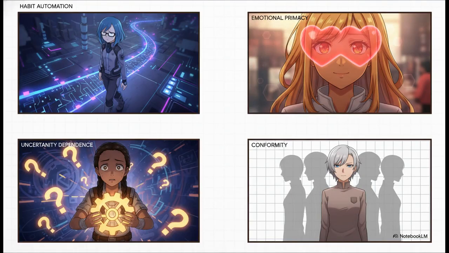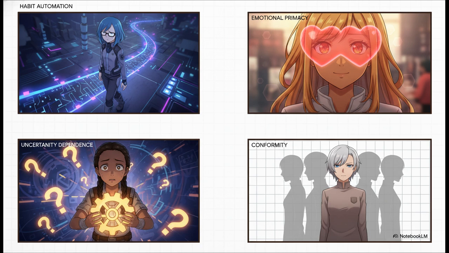These mental shortcuts basically show up in four major ways. First is habit automation. Most behavior isn't active decision-making at all. It's just a repeated pattern. Second is emotional primacy. Emotion acts as the first filter before logic ever even engages, determining exactly what we notice and heavily weighting our interpretations. Then there's uncertainty dependence, meaning when we are confused, we actually increase our reliance on these mental shortcuts.